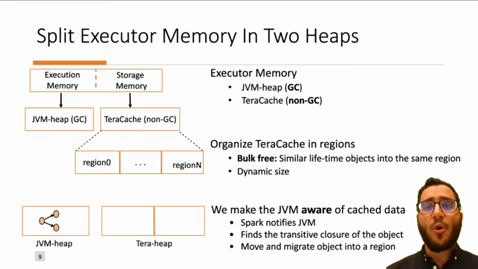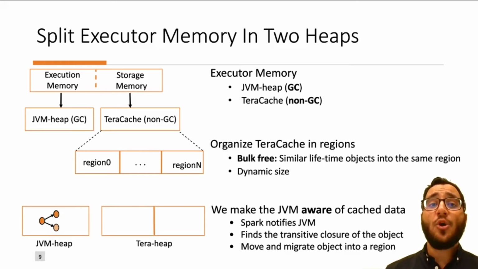In our approach, we modified Spark to notify the JVM via annotation on every caching operation. As a result of that, the JVM finds out the cached RDD and all its references and moves them to a region in TeraCache.